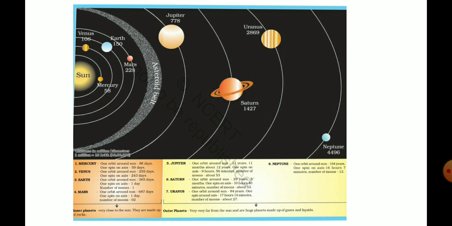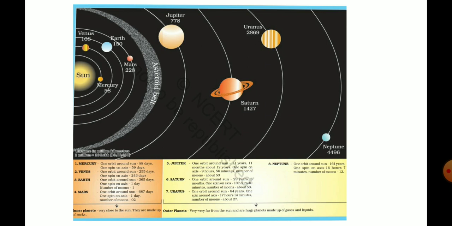Okay, look at the picture. There is given the picture of solar system. You can see sun, then Mercury, then Venus, then Earth, then Mars, then asteroid belt, then Jupiter, then Saturn, then Uranus, then Neptune, and another one is Pluto. But you have to remember, Pluto is not a planet because it does not satisfy properties of planet. Earlier we knew that there were 9 planets, but now we will remember that there are 8 planets, and Pluto is not a planet. It's a dwarf planet.